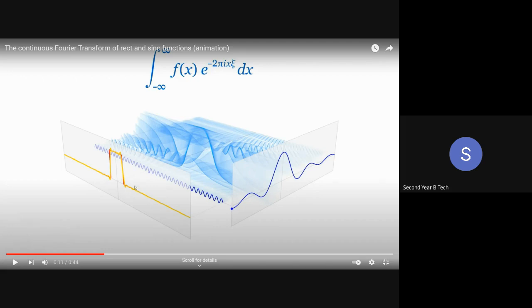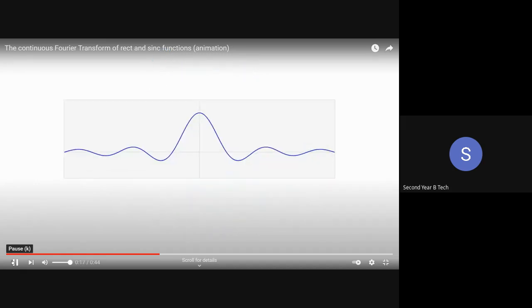If I take a rectangular signal which has a very high width, then whatever spectrum I get in the frequency domain will be very small. So like this, in scaling, where there is compression in the time domain, there will be expansion in the frequency domain. Okay, so this is how we are going to get it. Now, this is the output in the frequency domain.